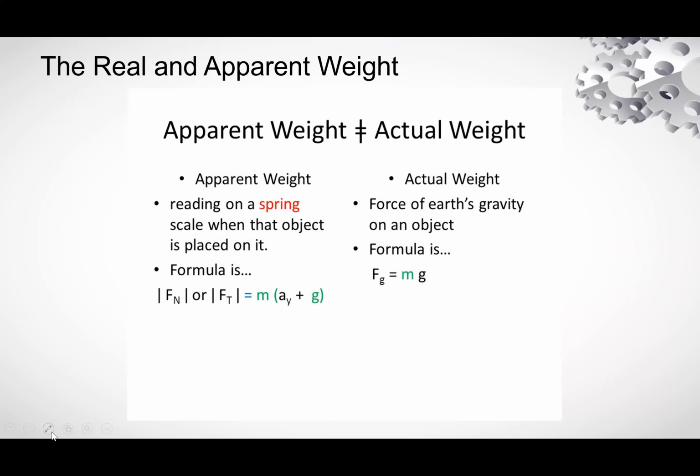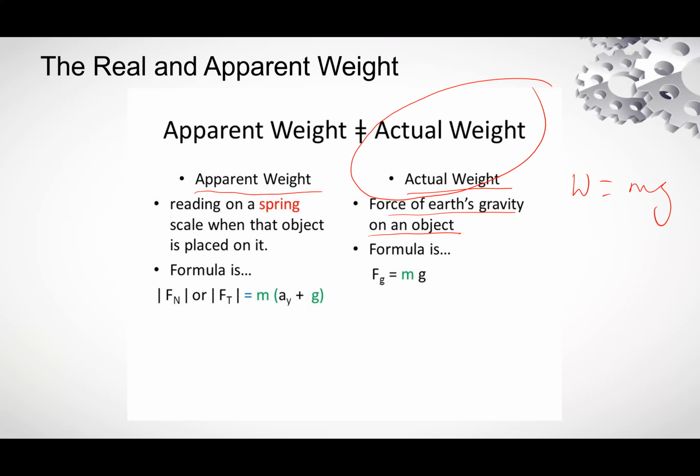Now, real weight and apparent weight. Real weight is the actual weight, the force of Earth's gravity on an object. The actual weight of a body is called real weight, which is W equal to mg.